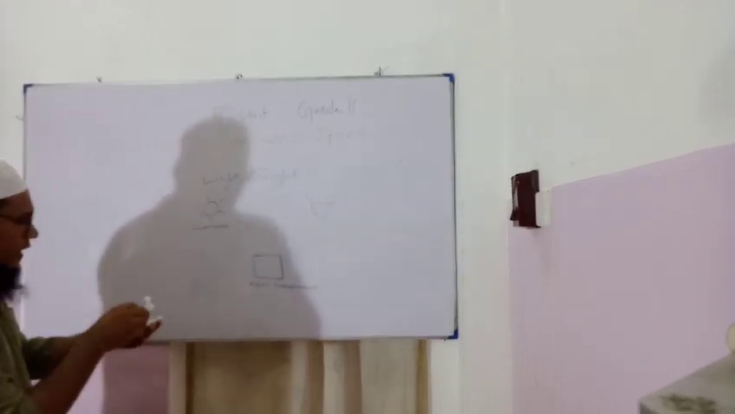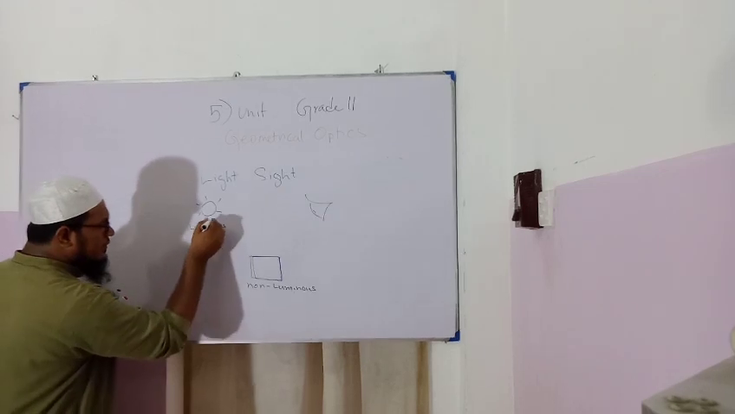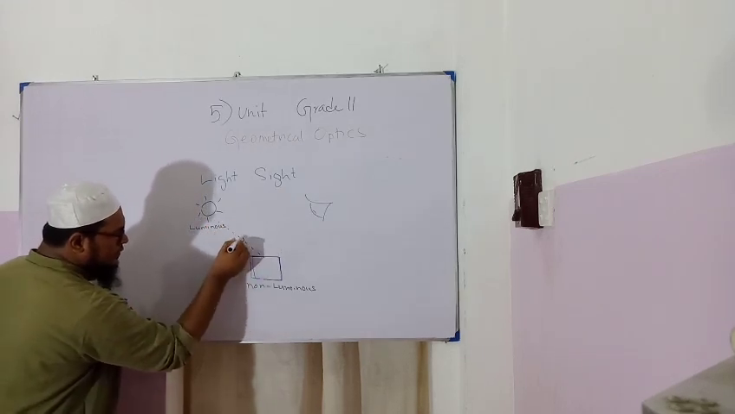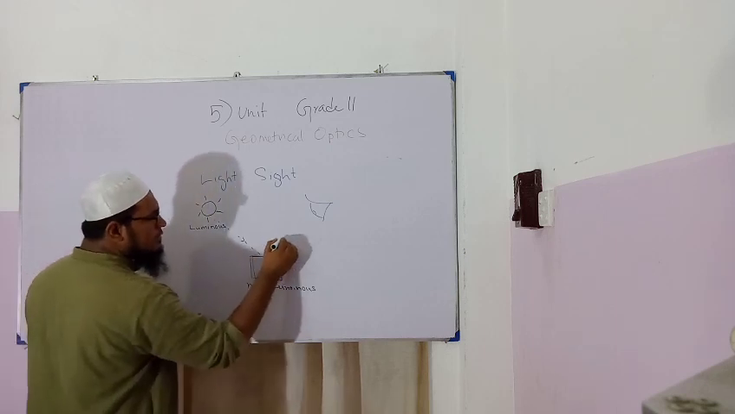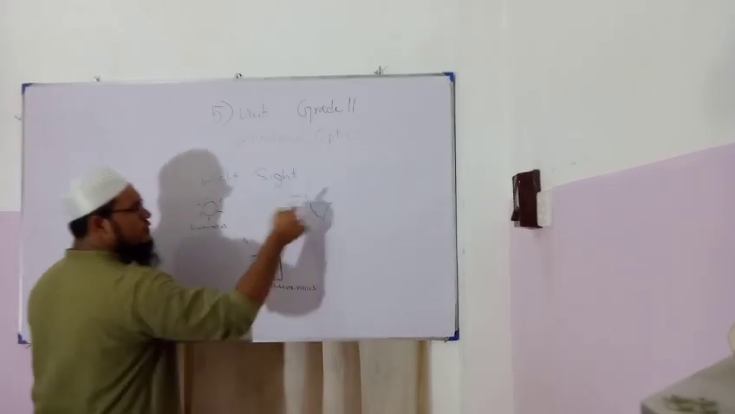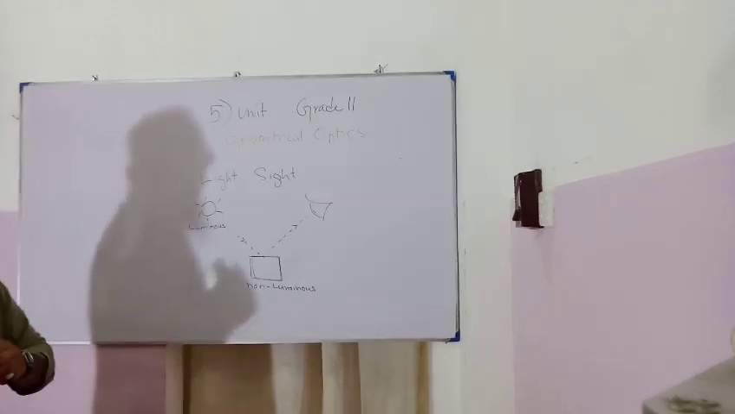So to observe a non-luminous object, there should be a luminous object, with light emitting from it. What happens? The light comes and falls on the non-luminous object. From there the light is reflected back. Because of that you can see the object.